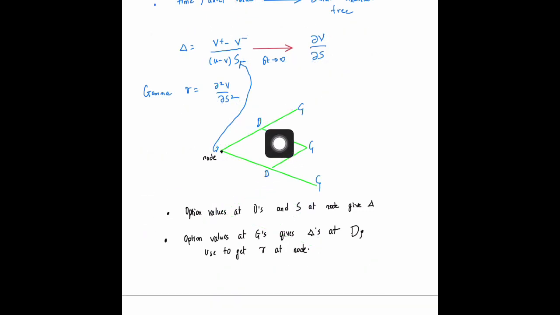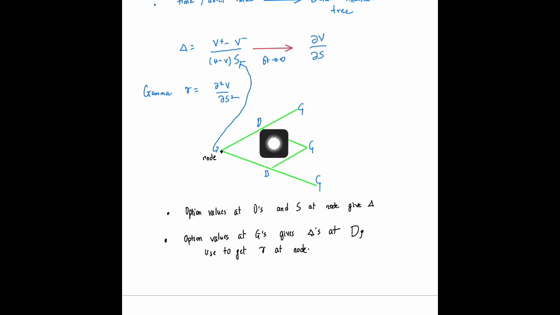Here there's a subtlety. What I'm telling you over here is that the deltas here are different, right? And I'm using the deltas here that are different, and then dividing by the values of the s from here and here, and evaluating the gammas over here. But when I did the evaluation of the hedging, I started with the portfolio over here, v minus delta s. Then the value of the portfolio here was v plus minus delta s and v minus delta s, right?